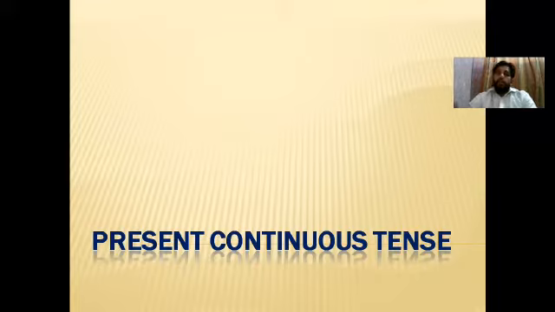Like in Urdu, we learn the translation of that, like we learn raha hai, rahi hai, etc. So I will not tell you about it in Urdu. I will tell you the English definition. English definition is more successful and more fruitful than Urdu meaning, like translation, like raha hai, rahi hai. So that's why we'll go for the English definition first, and then we will go for the structure. If you want to learn anything, two things are important: first of all, definition, and second, structure.